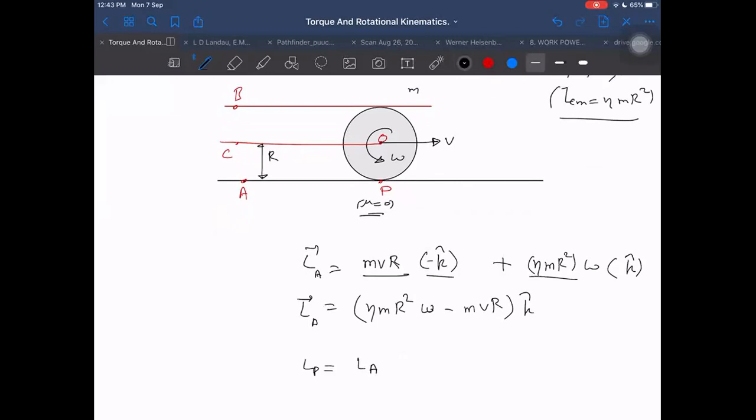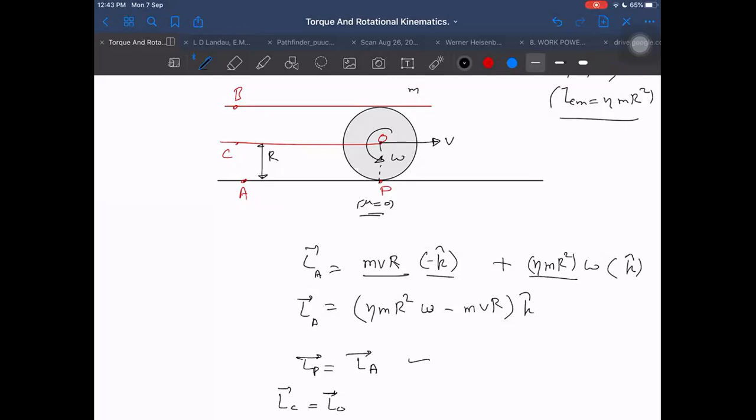Is it right or not? L about P, the point. Is the perpendicular distance the same? Yes, sir. Same perpendicular distance? Correct. What about L about C? L about C will similarly be the same as L about O.